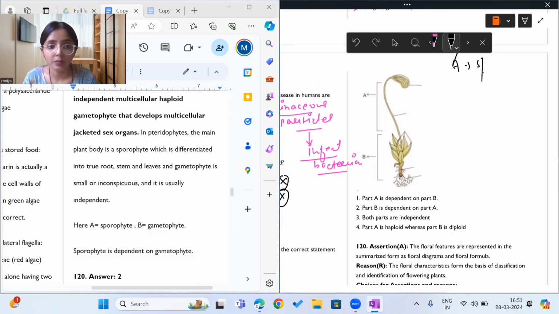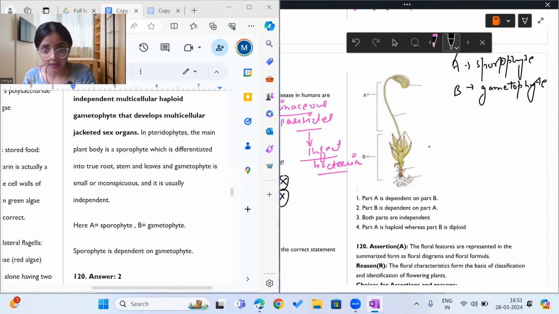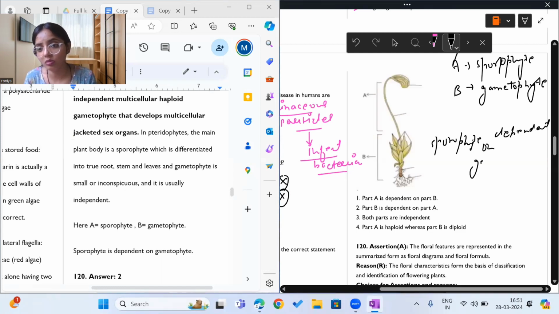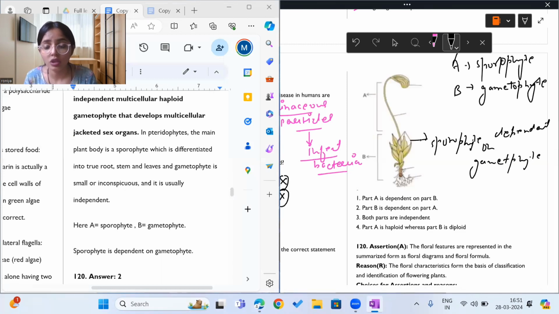A is sporophyte. B is gametophyte. Okay, so sporophyte is dependent on gametophyte in bryophytes. Yes, that is a correct statement. Sporophyte is dependent on gametophyte because gametophytes produce spores which germinate to form sporophyte.